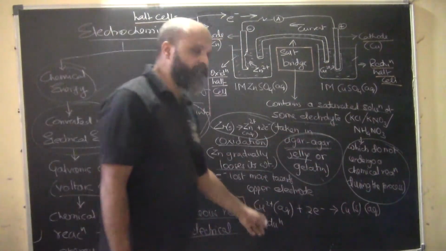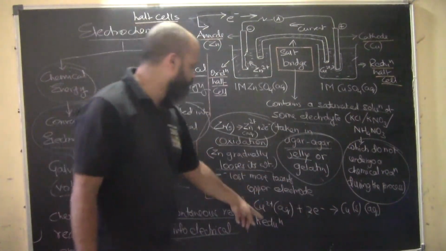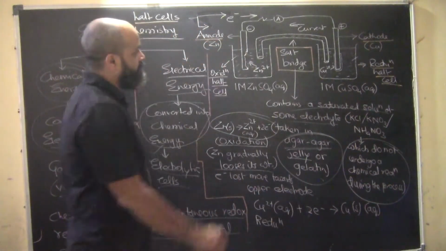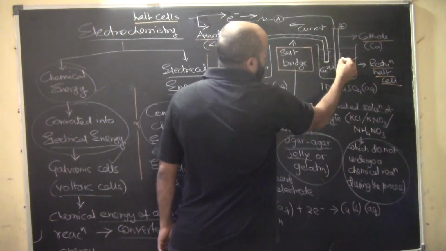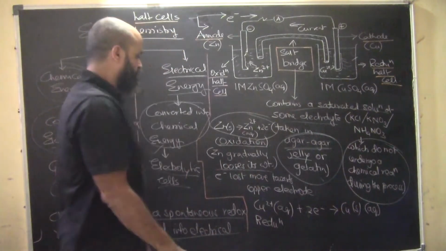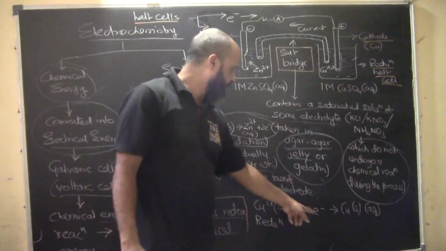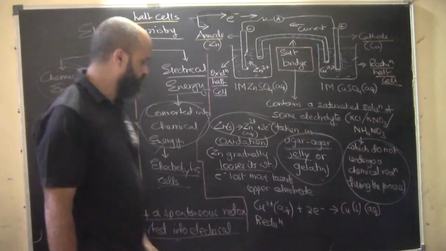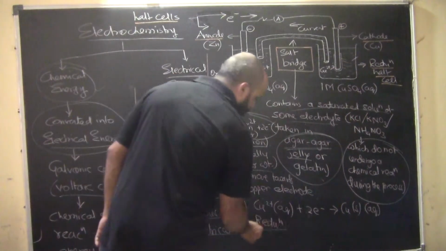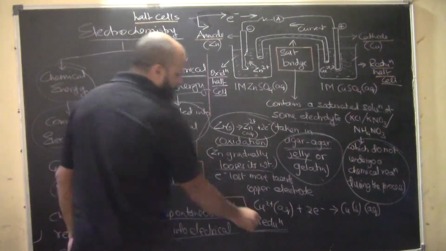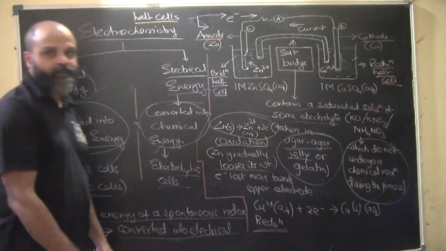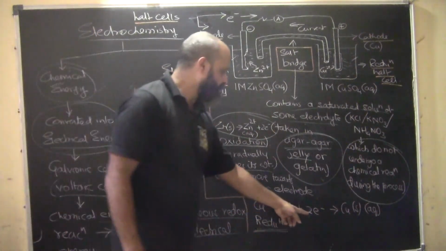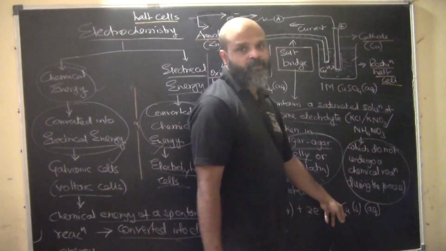Okay, now what happens at the copper part? The copper electrode basically undergoes reduction. The electrons will move here and the copper electrode will gain electrons. So there the reduction part will happen. Here the oxidation will happen and here the reduction will happen. So copper ions gain electrons and become copper metal.